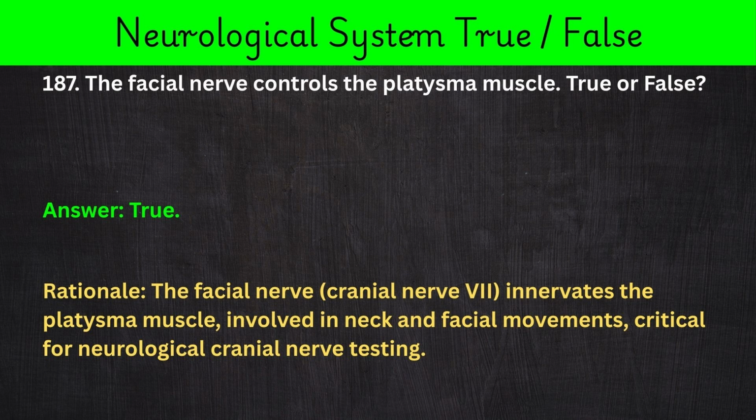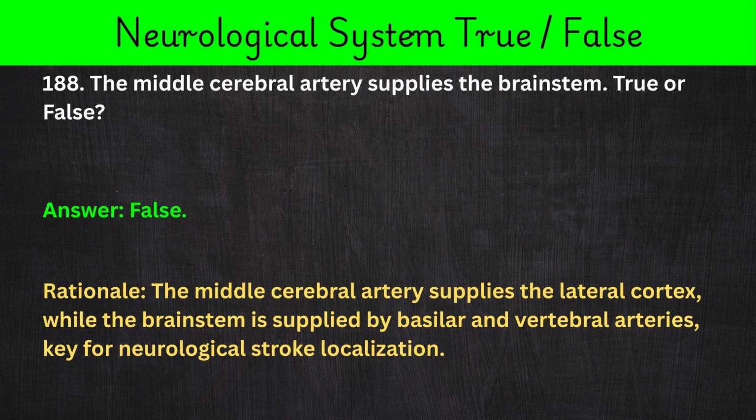187. The facial nerve controls the platysma muscle. True or false? Answer: true. Rationale: the facial nerve, cranial nerve 7, innervates the platysma muscle, involved in neck and facial movements, critical for neurological cranial nerve testing.